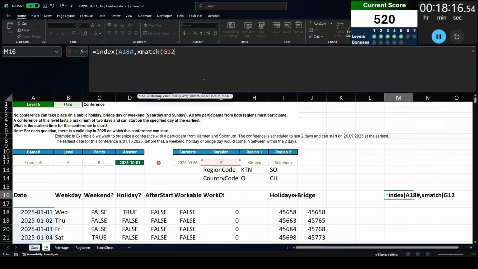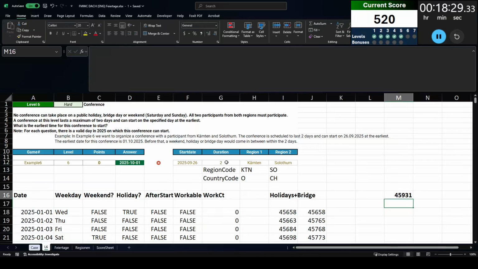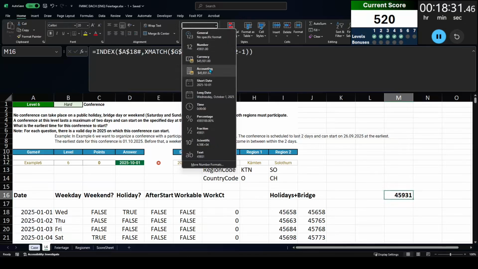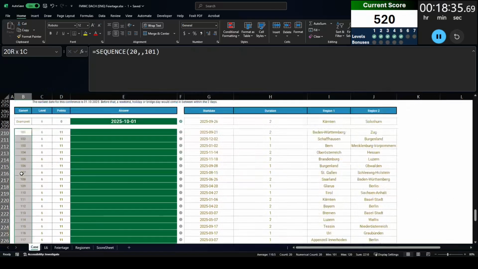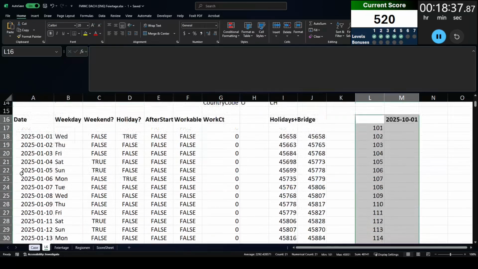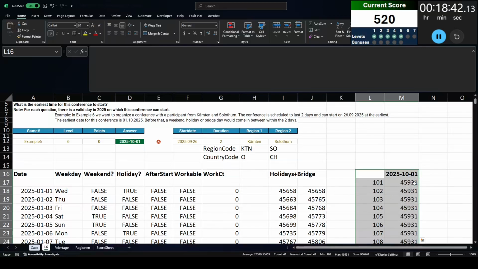Now, there are a couple ways to do this. I probably could have used the xlookup function, but instead I'm going to turn this into an index match, because with an index match, I can change the number or the row number that I'm trying to match based on the number of days we have in this conference. So you see here that for the duration, I look up a 2, I go up 1 row, and that will get me the equivalent date of day 1.